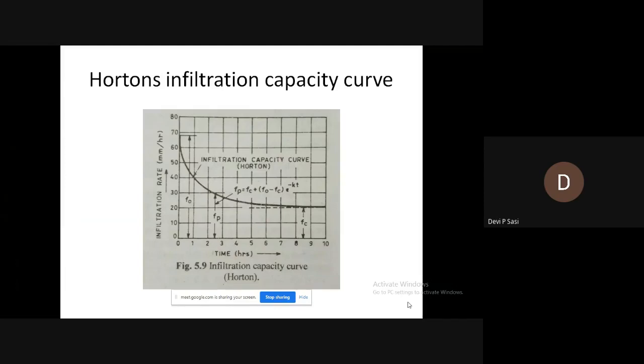So today we will learn about the topic infiltration. I have already explained infiltration when I taught you the hydrologic cycle.